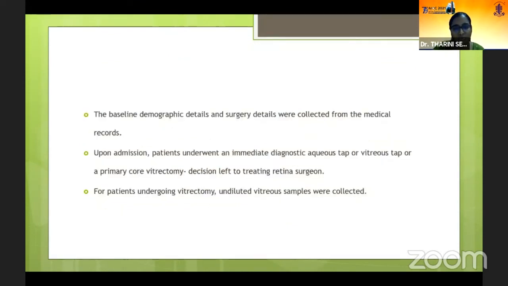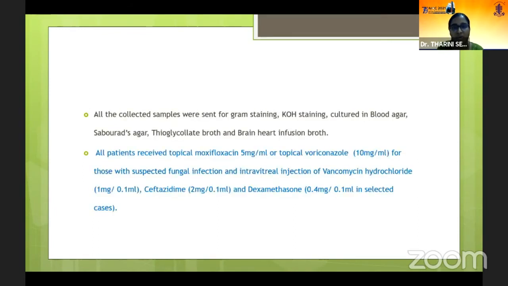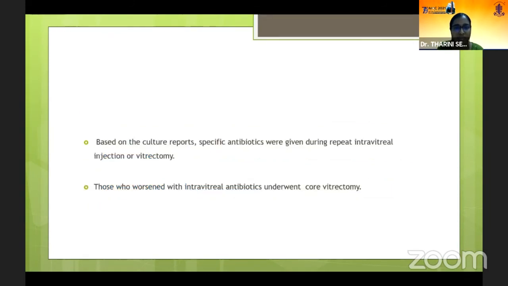We collected the baseline demographic details and surgical details from the medical records. We admitted all the patients and all of them underwent an immediate diagnostic aqueous tap or vitreous tap or primary core vitrectomy. We collected the undiluted vitreous samples and sent them for Gram stain, KOH, culture in blood agar, Sabouraud agar, thioglycolate broth, and brain heart infusion broth. All patients received topical moxifloxacin, or topical voriconazole in suspected fungal infection, and intravitreal injection of vancomycin and ceftazidime was given for all patients, and dexamethasone in selected patients. Based on the culture report, specific antibiotics were given during repeat intravitreal injection or vitrectomy. Those who worsened with intravitreal antibiotics underwent core vitrectomy.